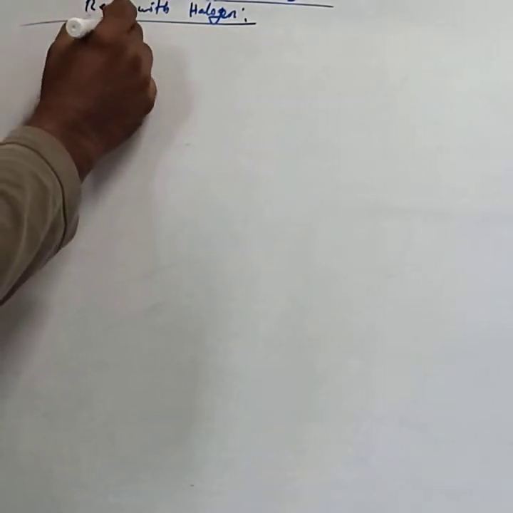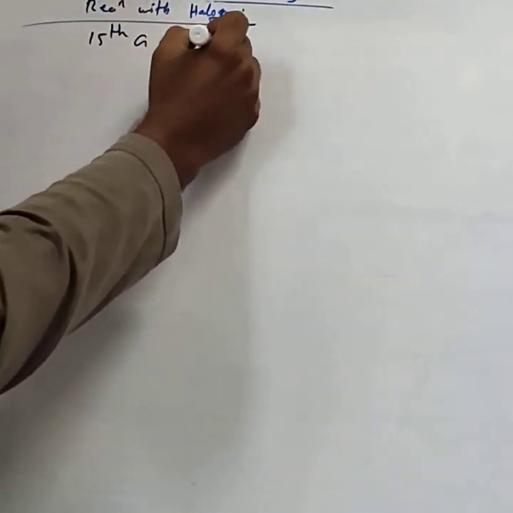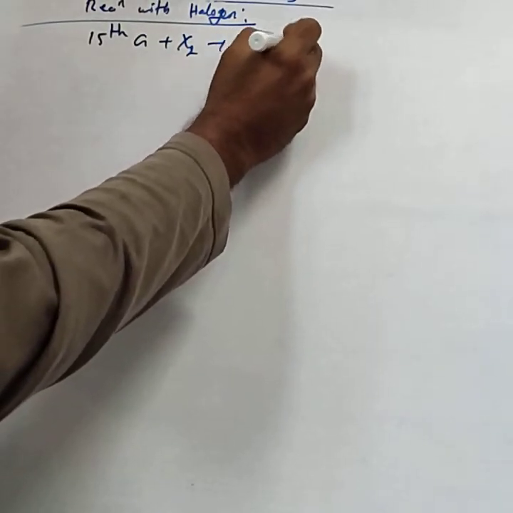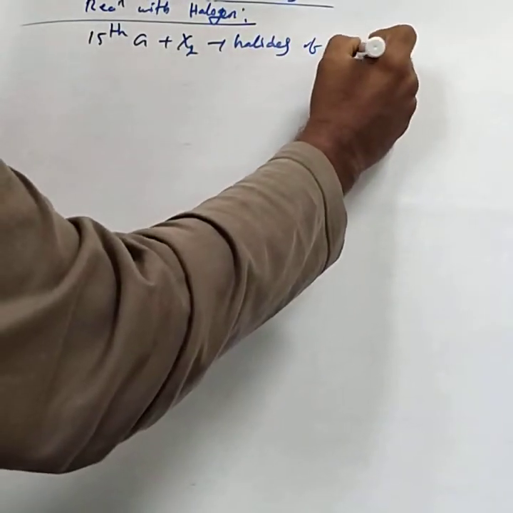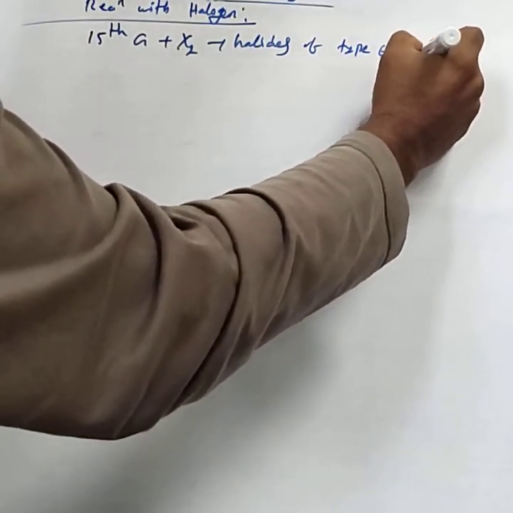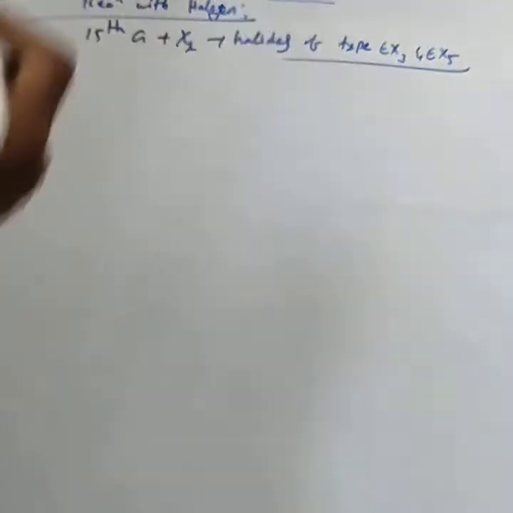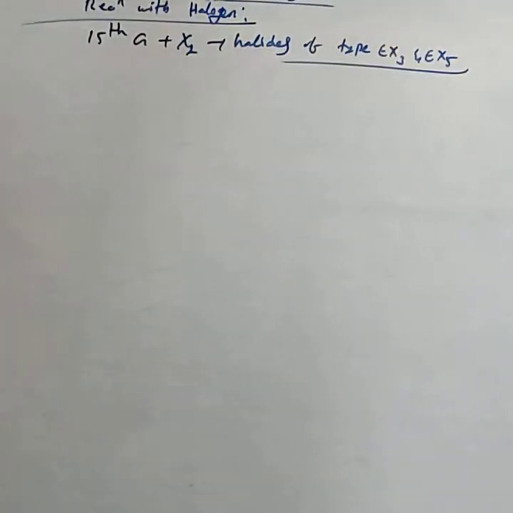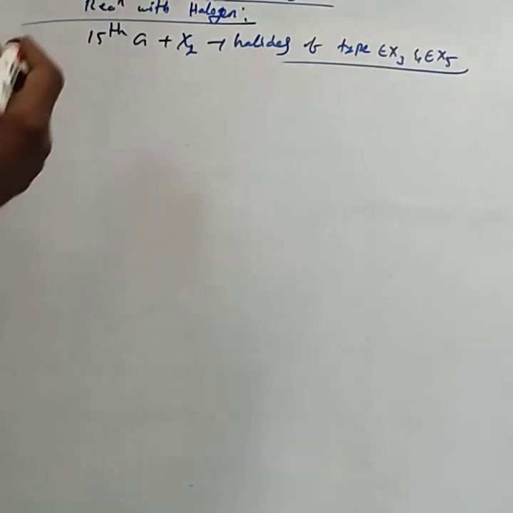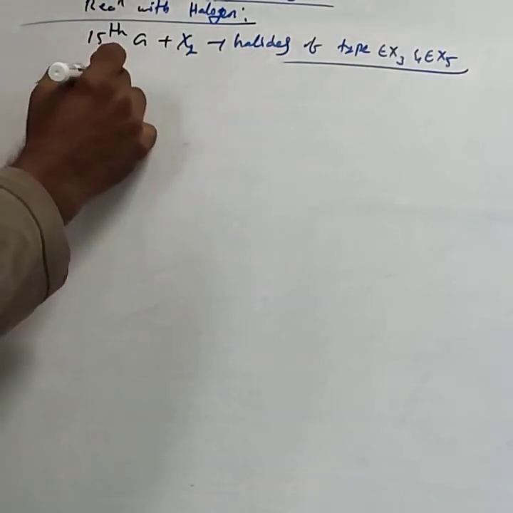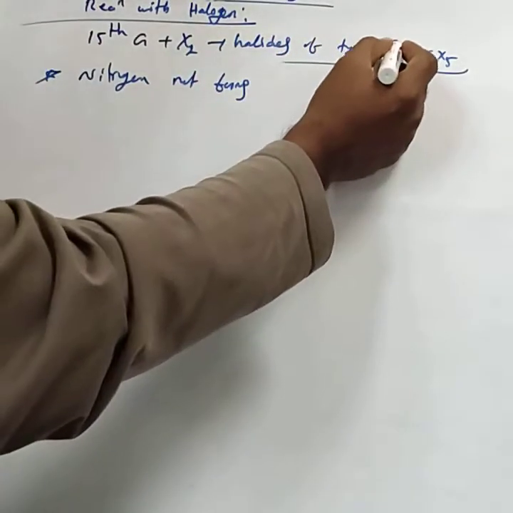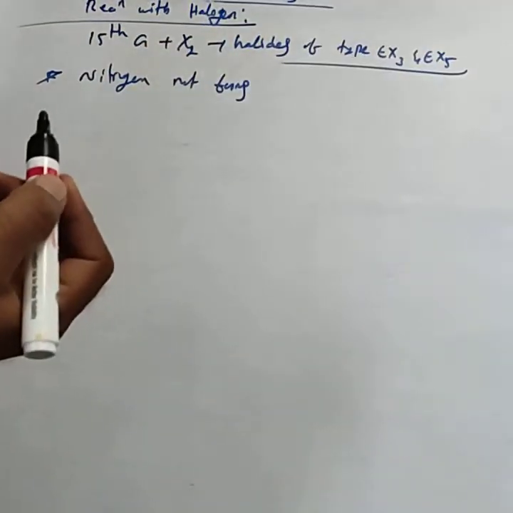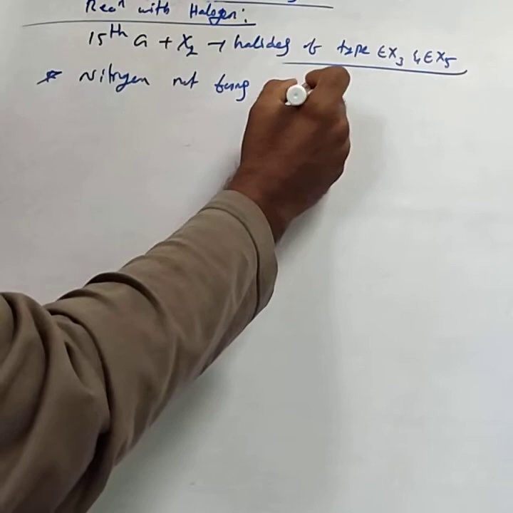Next one is reaction with halogens. These 15th group elements react with halogens and form halides. They form two types of halides, of the type EX3 and EX5. EX3 means trihalides, EX5 means pentahalides. Then the most important one: nitrogen does not form pentahalides.